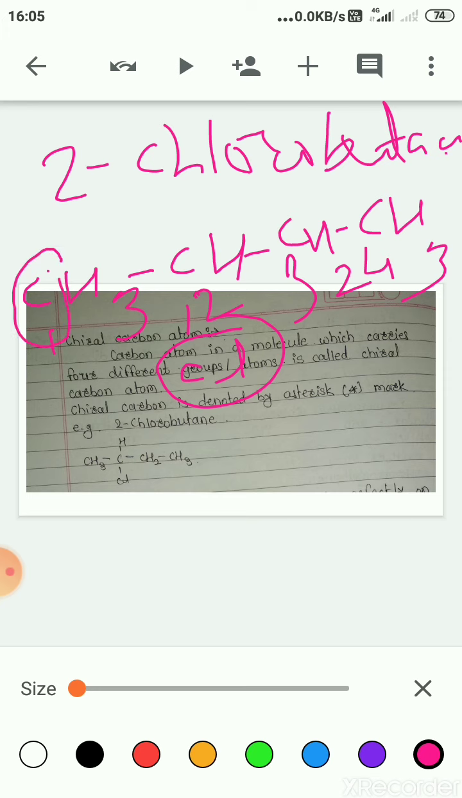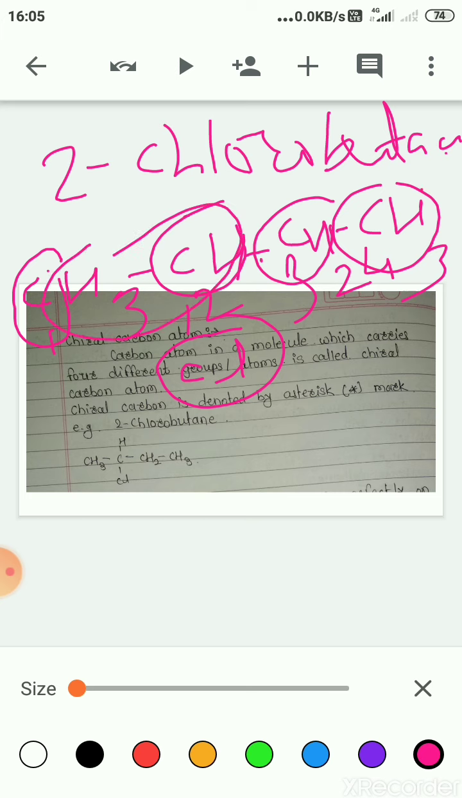Now consider this carbon atom. Carbon 1 carries 3 hydrogen atoms. Carbon 2 carries one hydrogen atom, one methyl group, one ethyl group and one chlorine atom. Carbon 3 carries two hydrogen atoms, one methyl group and one chloroethyl group, while the fourth carbon atom carries three hydrogen atoms and the remaining group.